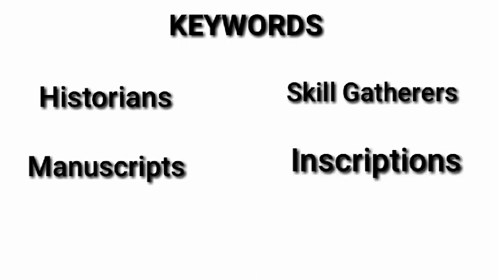Inscriptions. Inscriptions are words which are inscribed on a hard surface, such as stone or metal. Sometimes rulers like kings or emperors got their orders inscribed on them so that people could read and obey them. The study of inscriptions is called epigraphy.